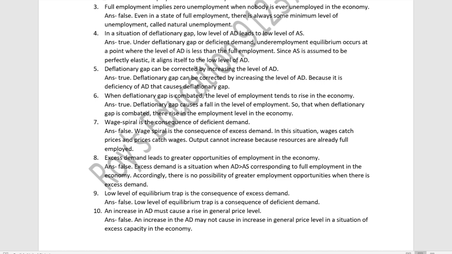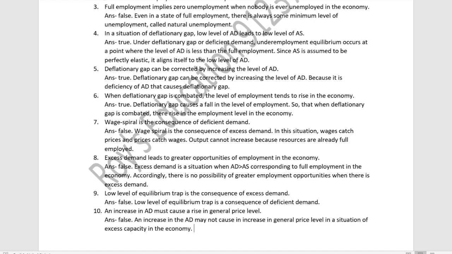Next, when deflationary gap is combated, the level of employment tends to rise in the economy. Yes, the statement is true. Deflationary gap causes a fall in the level of employment, so when the deflationary gap is combated, there is a rise in the employment level of the economy.